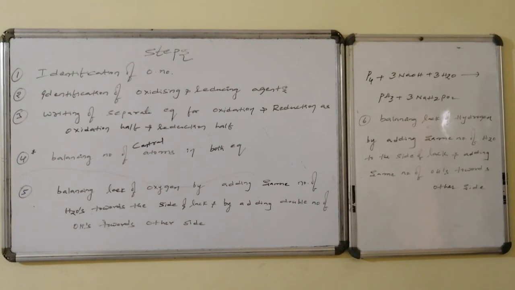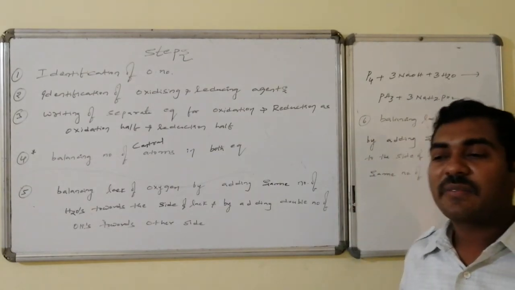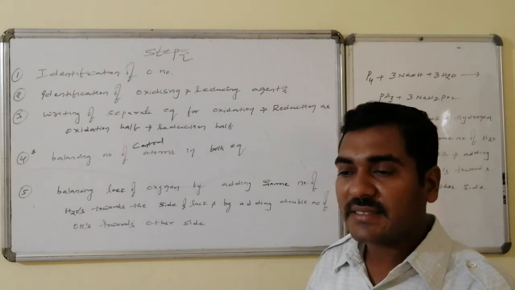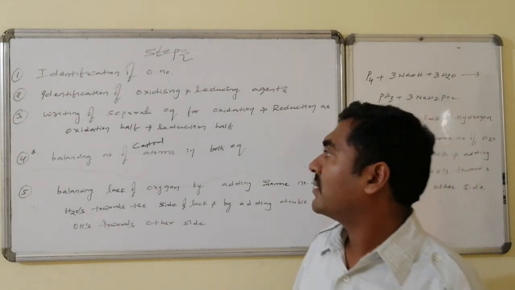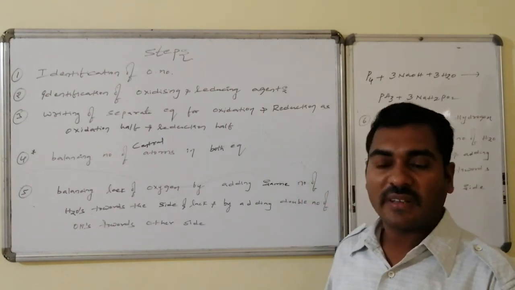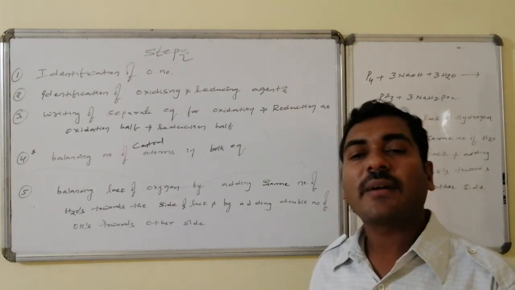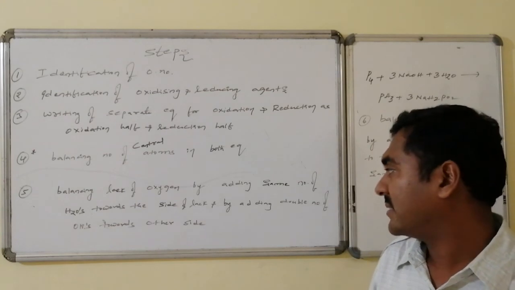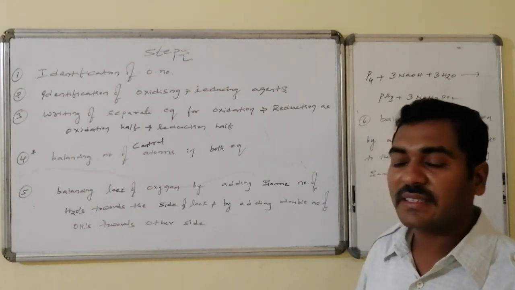Steps involved in balancing in basic medium. First, identification of oxidation numbers, followed by identification of the oxidizing agent and reducing agent. Write separate equations for oxidation and reduction as oxidation and reduction half reactions, balancing the number of central atoms in both. Balance the lack of oxygen atoms by adding the same number of waters towards the lacking side, followed by adding double the number of OH minus towards the other side.